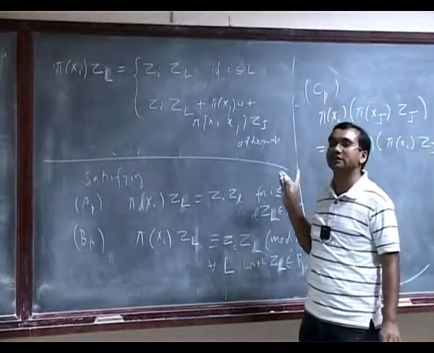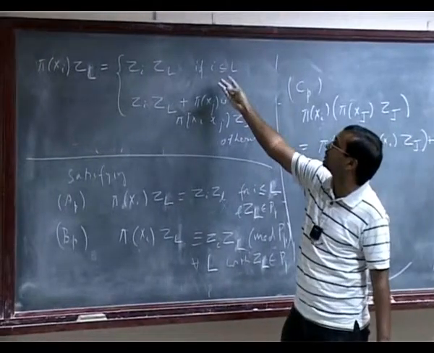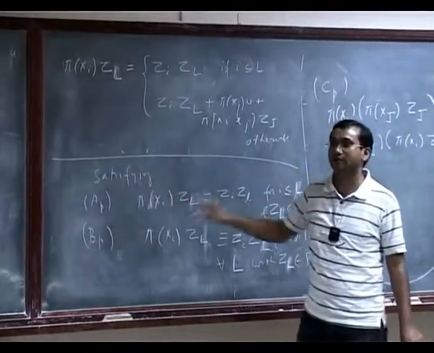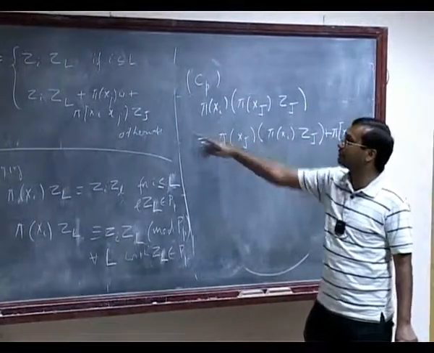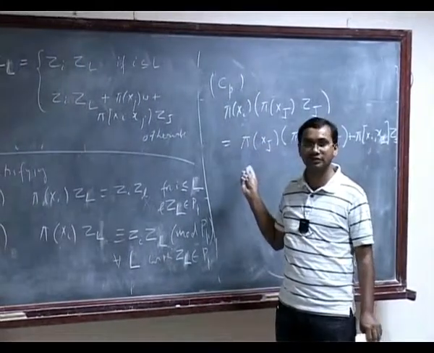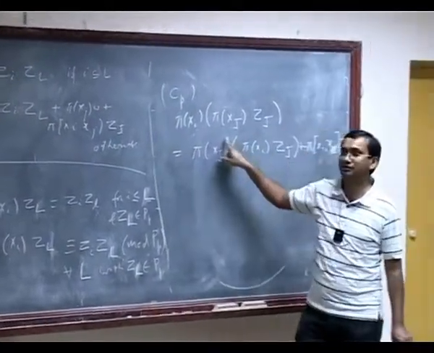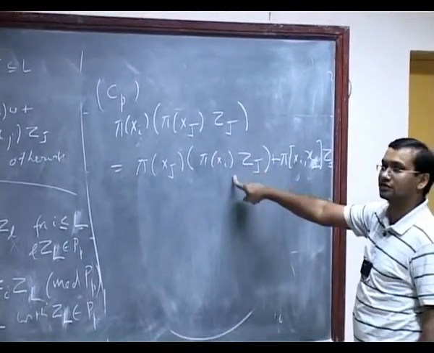Only I have to show that C_p is satisfied in general. C_p will be satisfied in some cases, for example, the way we have defined, but I have to prove it in general. So my claim is that if I define it like this, I am done. The only thing I need to prove is the property C_p, this condition C_p.